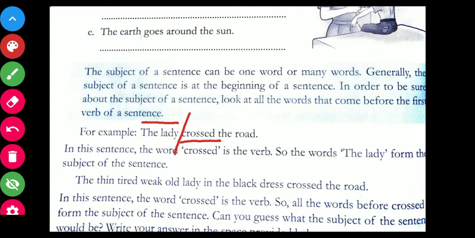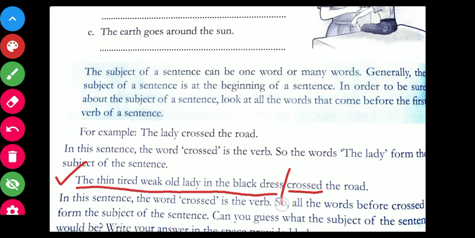Okay. But if we have a sentence like, the thin, tired, weak old lady in the black dress crossed the road. So we have the verb crossed. If we ask the question, who crossed the road, again we get the same question, who crossed the road. So what will the answer be? The thin, tired, weak old lady in the black dress is your answer.